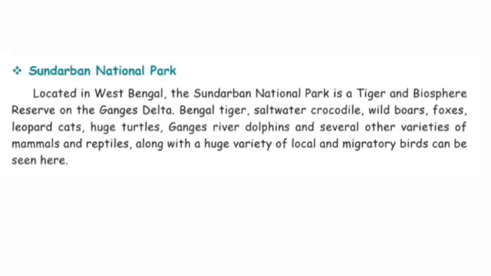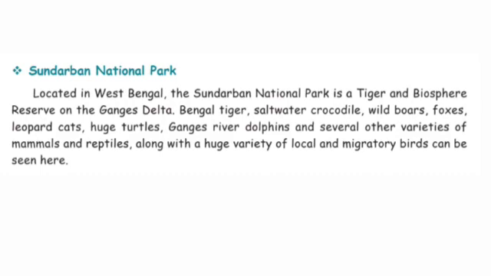The third national park is Sundarban, located in West Bengal. The Sundarban National Park is a tiger reserve and a biosphere reserve on the Ganges Delta.